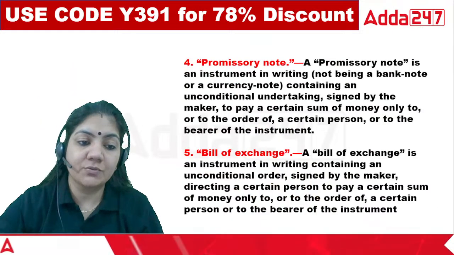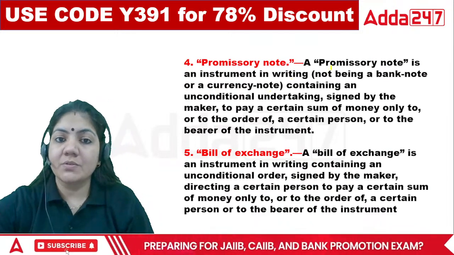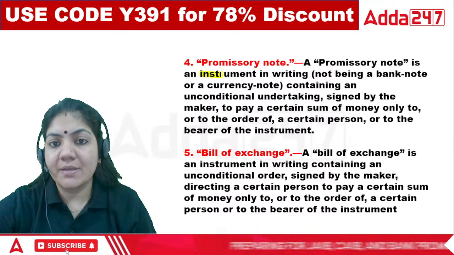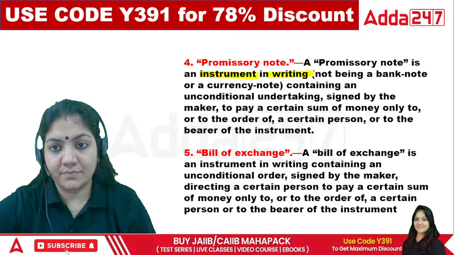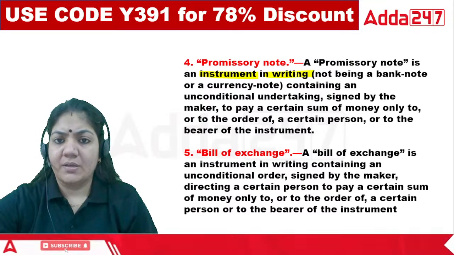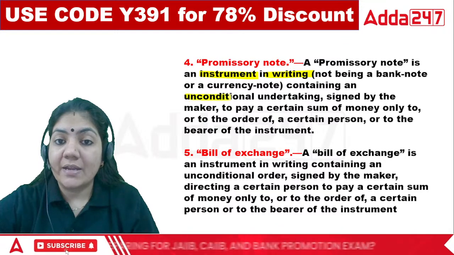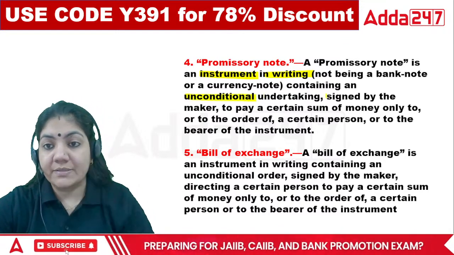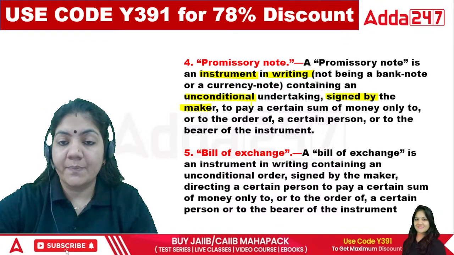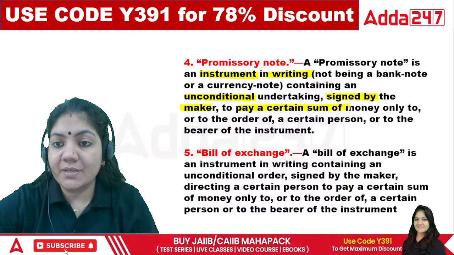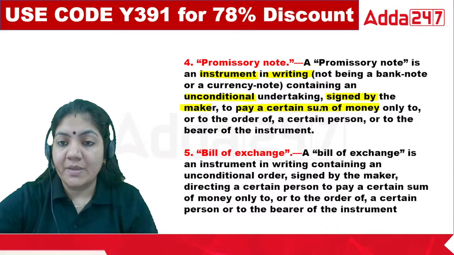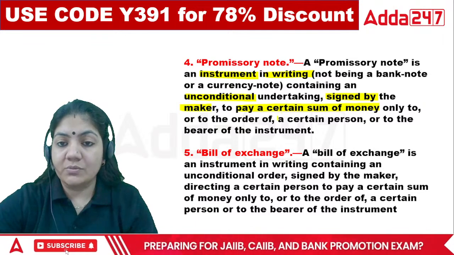What is a promissory note? A promissory note is basically an instrument in writing, containing an unconditional undertaking signed by the maker to pay a certain sum of money only to, or to the order of, a certain person.